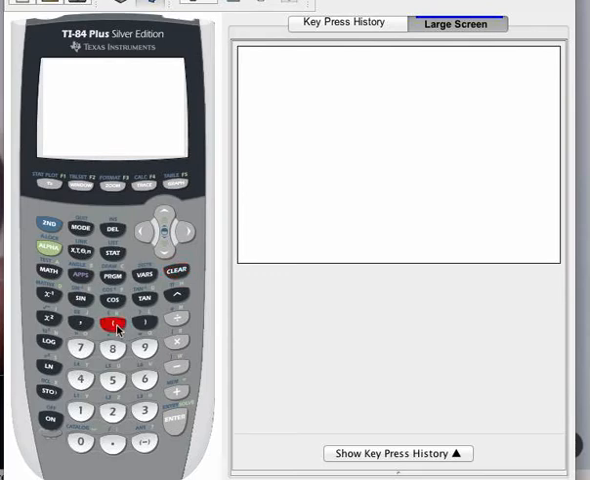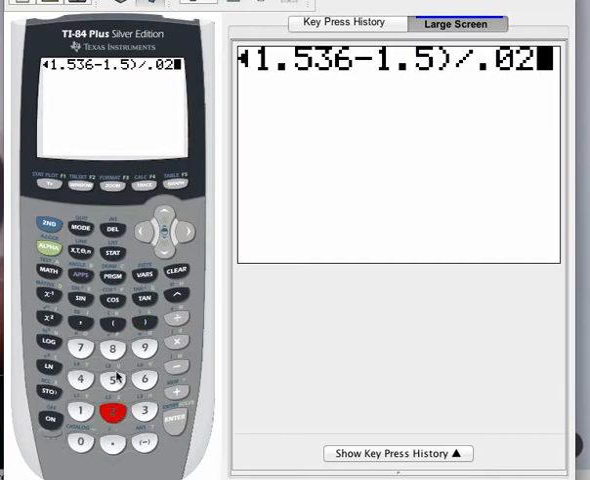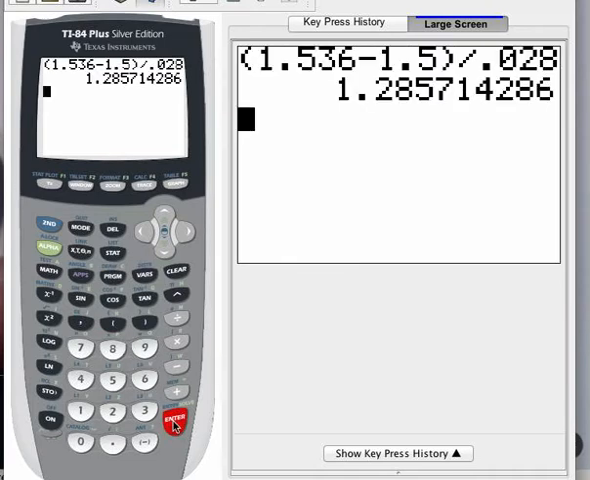So as a z-score goes, I'll take the 1.536. I will subtract the 1.5. Close my parentheses. There's my deviation. And I'll divide by 0.028 to standardize it. So I've got a z-score of, we'll call it, 1.286.